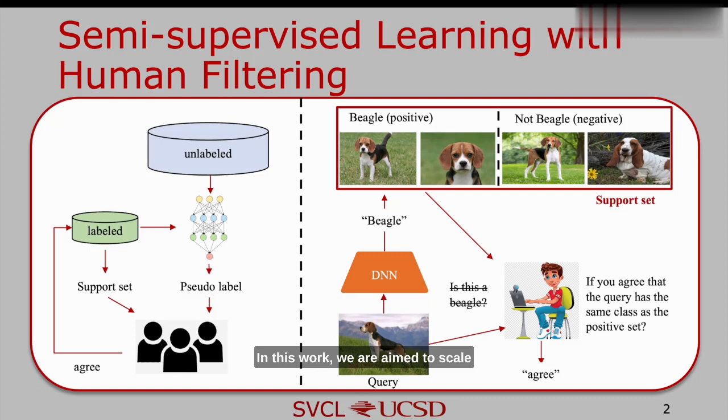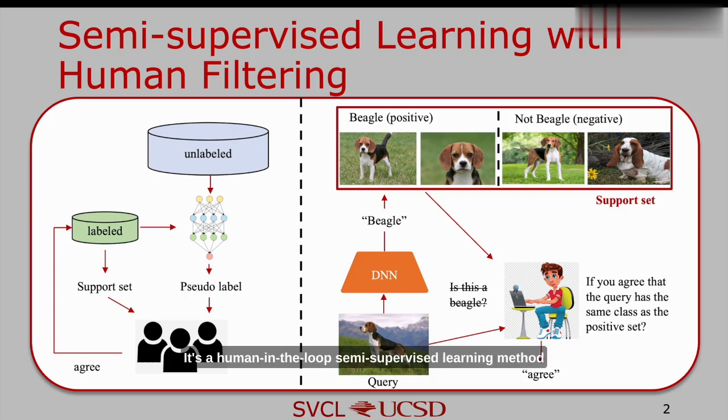In this work, we are aiming to scale up the crowdsourcing annotation on expert domain data. We all know large data is important for deep learning models. Collecting large labeled data is doable on common object domains, but not true on fine-grained expert domains because labeling needs domain knowledge.